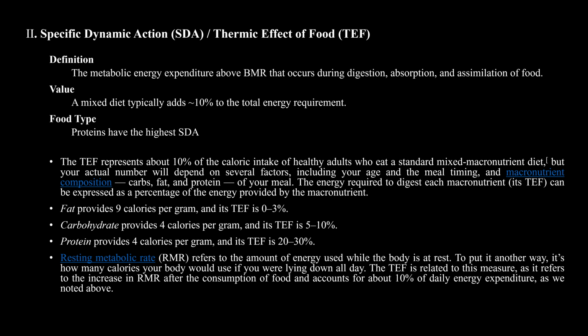Fat provides 9 calories per gram with a TEF of 0 to 5 percent. Carbohydrate provides 4 calories per gram with a TEF of 5 percent. Protein provides 4 calories per gram with a TEF of 20 to 30 percent. BMR is the amount of energy the body needs to live all day, and TEF accounts for about 10% of daily energy expenditure, as noted above.